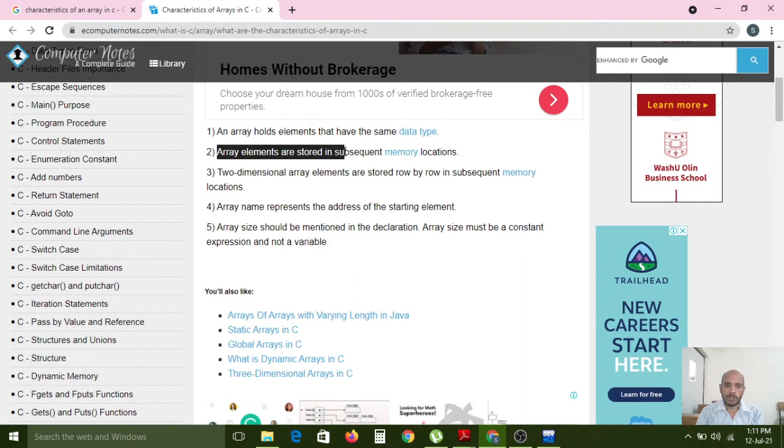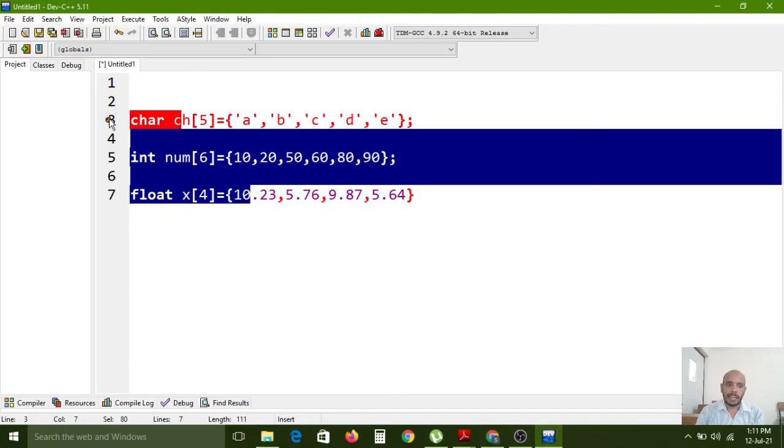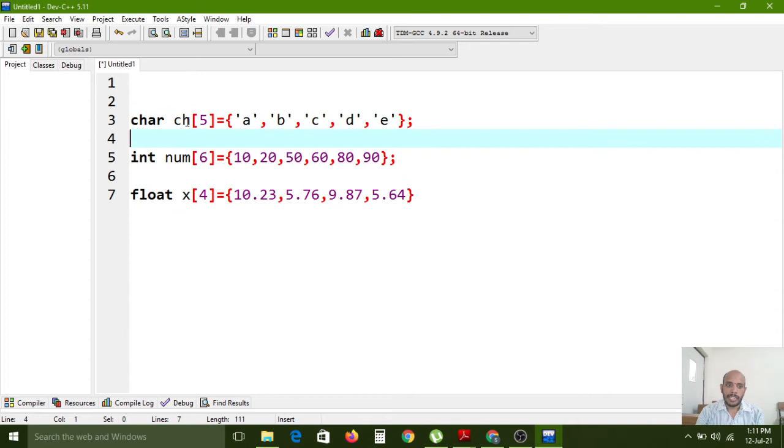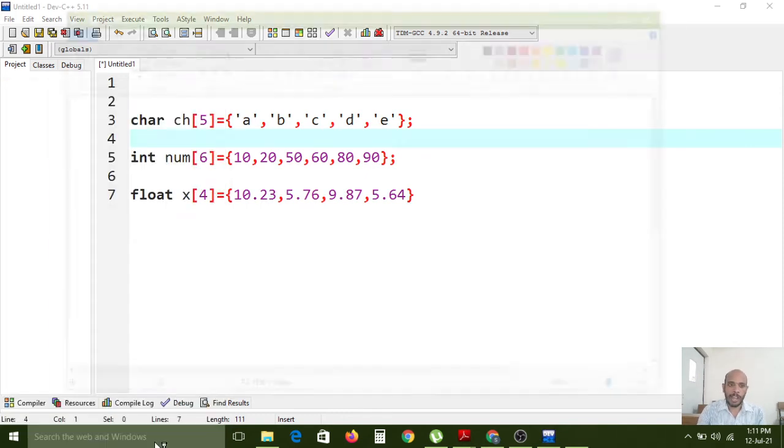And next one is what? Array elements are stored in subsequent memory locations. For example, here I have created a character array. Character ch, 5 is the size, and a, b, c, d, e, these are the items, nothing but elements, I have stored inside this ch variable. So while executing, how will it allocate the memory? Now I am opening the Paint window, carefully observe. Now I am drawing one diagram here.